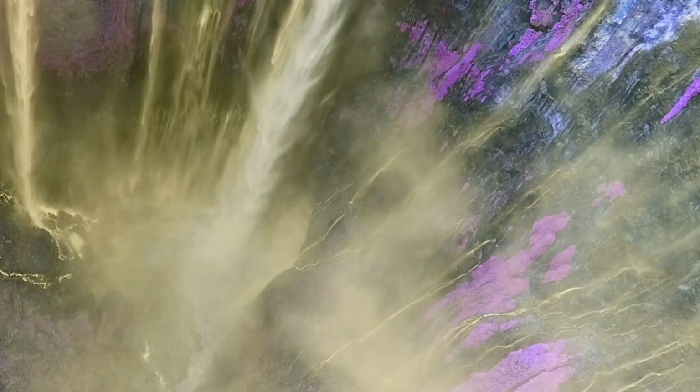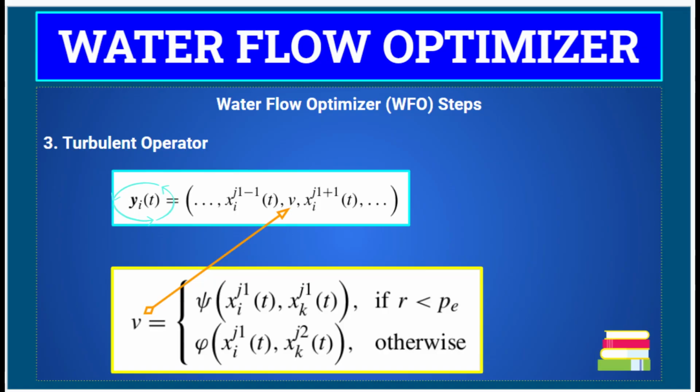Here you can see this is the new position for particle i at dimension j. Then we have x_i^j, the current position of the ith particle in the randomly selected dimension j out of n dimensions. And we have the mutation value b, which is used to determine how much the particle position will change.